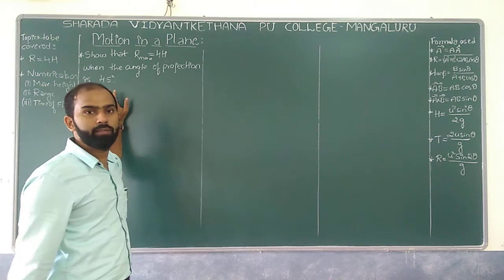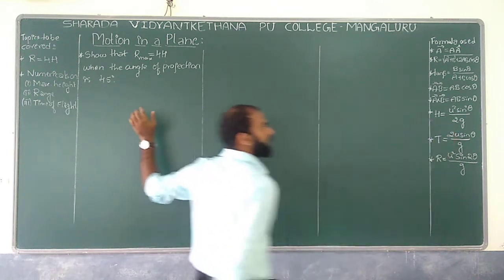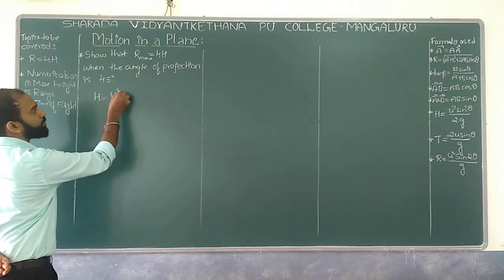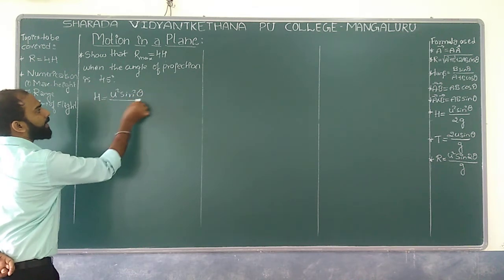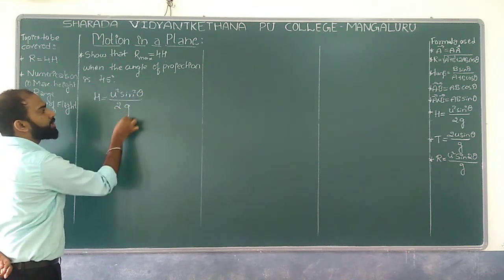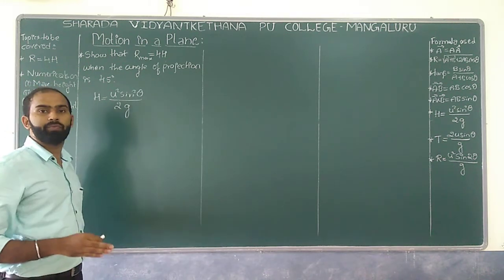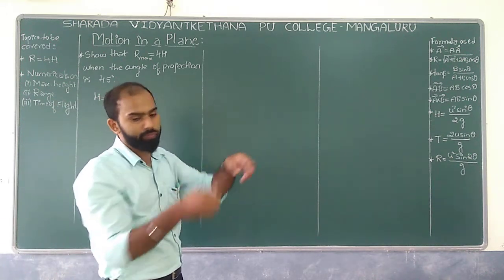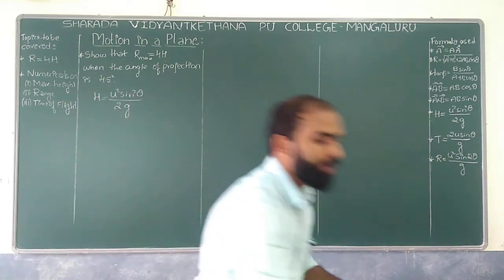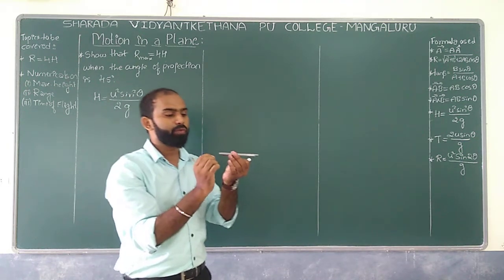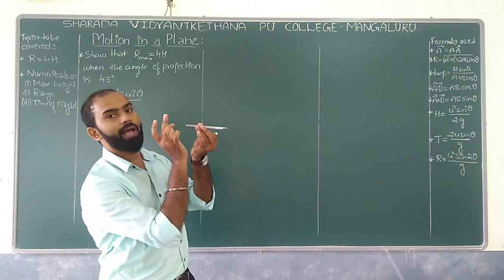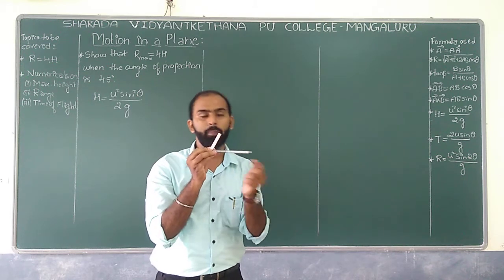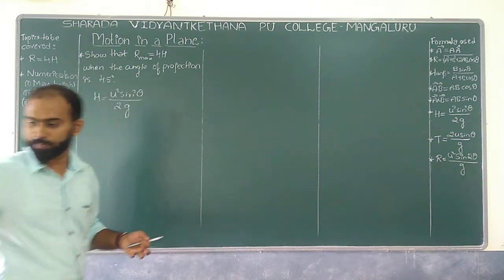So let us take up our general equation, the maximum height reached by a particular body, that is H equal to u square sin square theta divided by 2g, right? Now if I throw a javelin in such a way that it makes an angle of 45 degrees with respect to the horizontal component, which means if it makes an angle of 45 degrees with the horizontal, then we'll prove this.